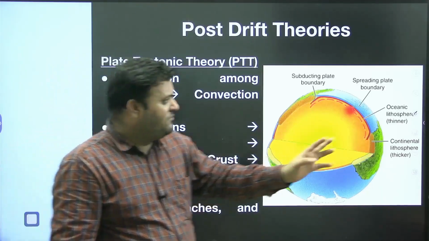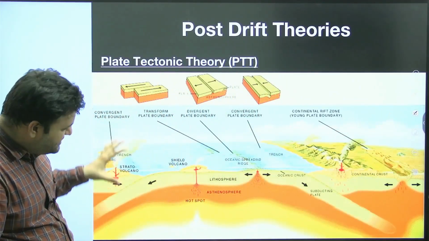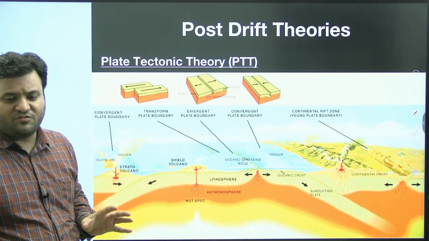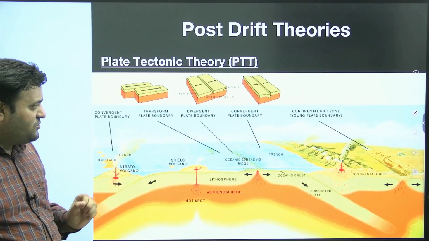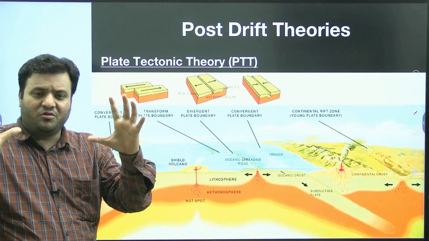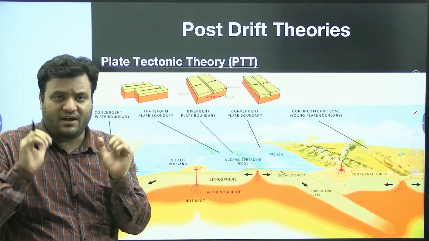Let's have a deep dive. As per this plate tectonics theory, we could have three ways in which plates, oceanic or continental, are going to interact with each other.